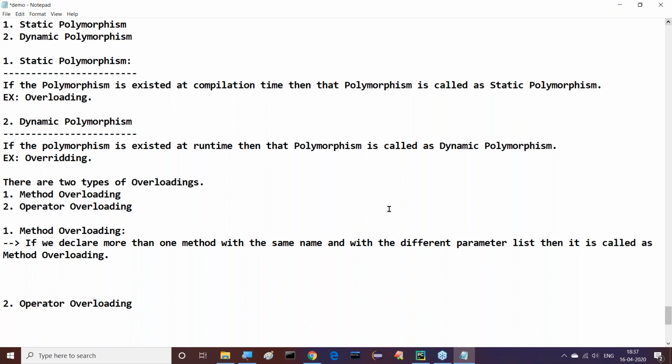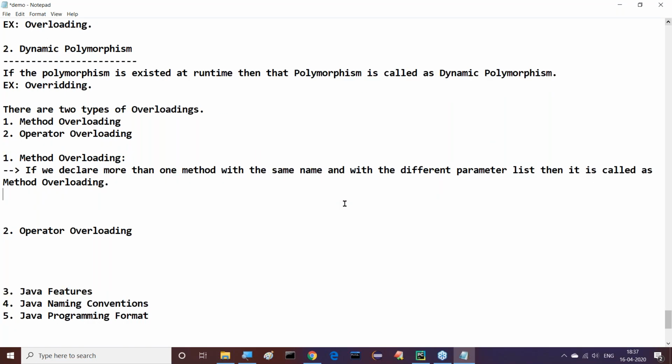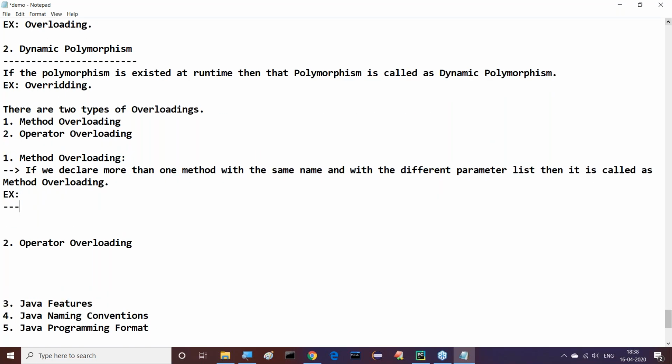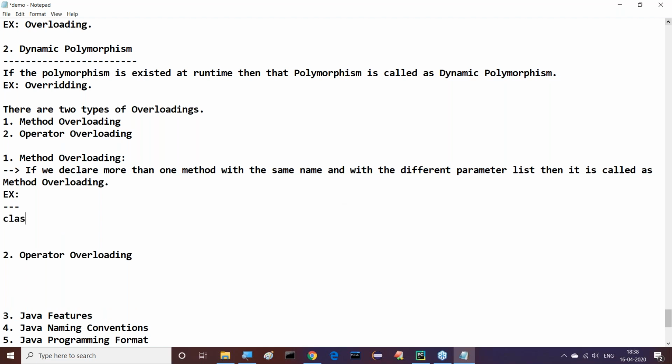Right, sir. I will give one example also regarding this method overloading. Understand this. For example, class A.